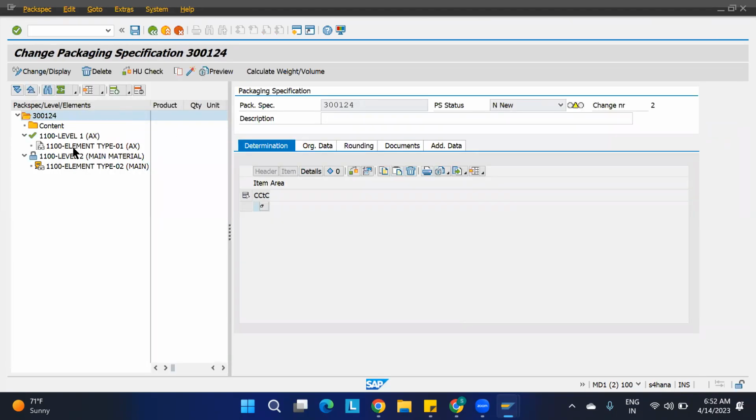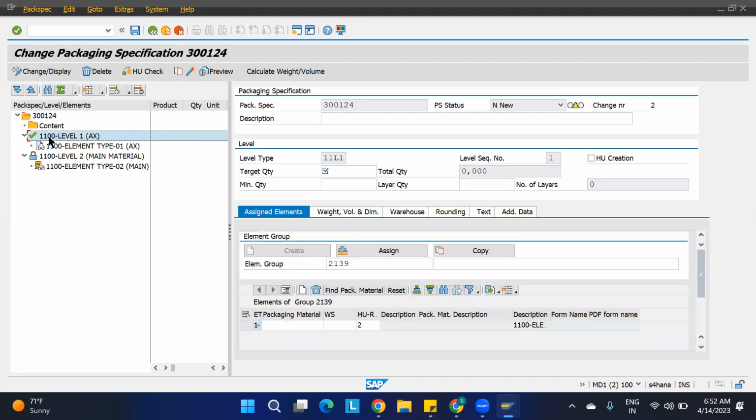Here, two products are there, right? I don't want this auxiliary. Let us consider, we'll just remove this auxiliary and proceed. So how are we going to remove it? I'll click on this, but it is saying level 11L1 cannot be deleted. Where have we maintained it? We can't delete like that.